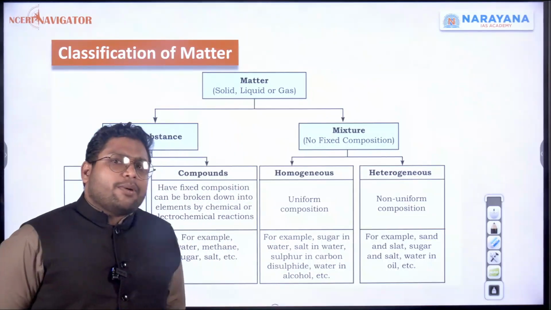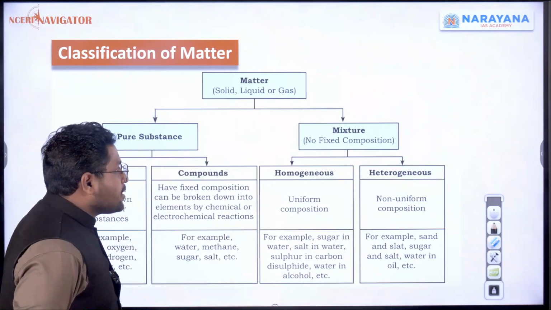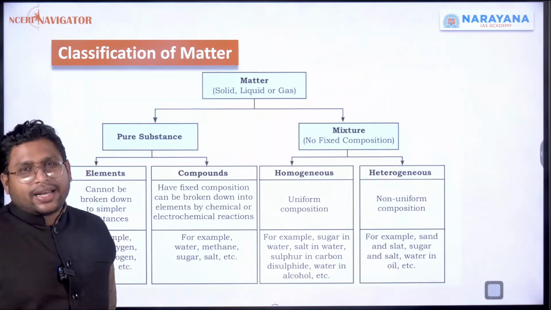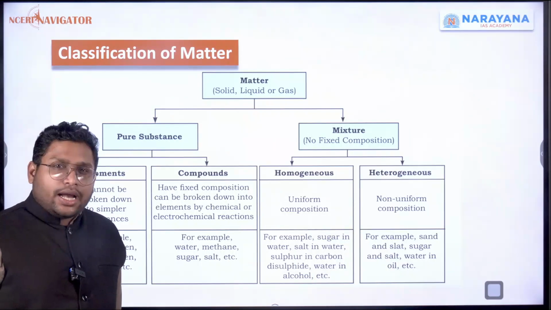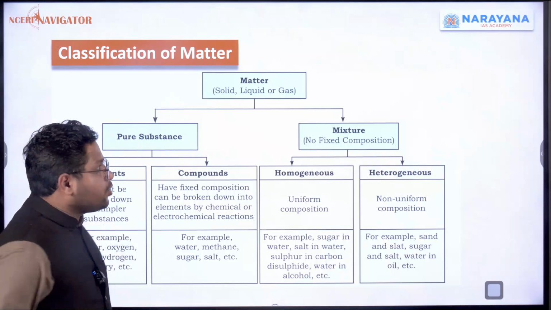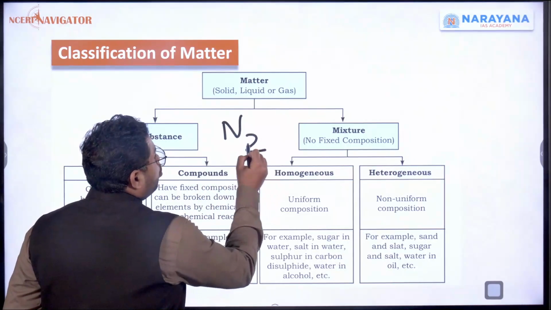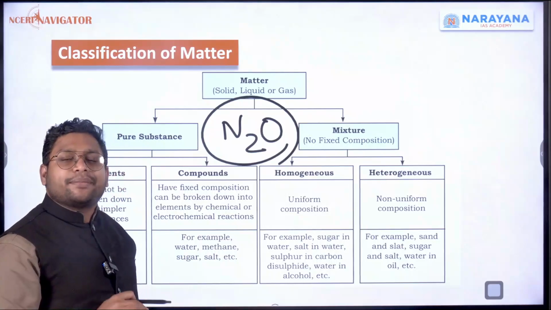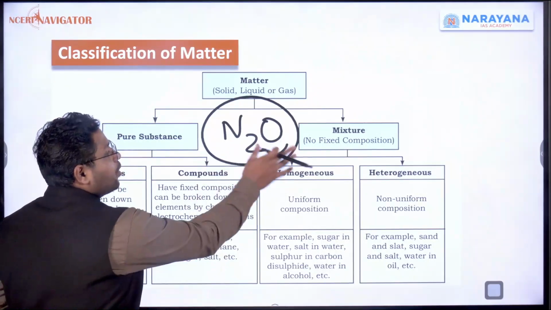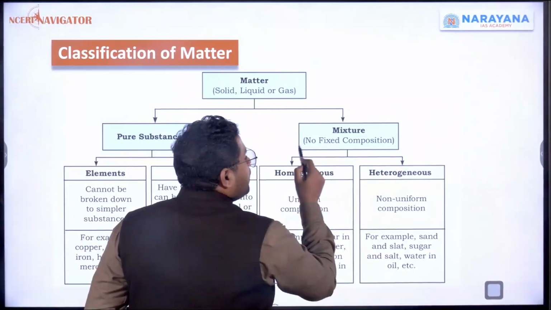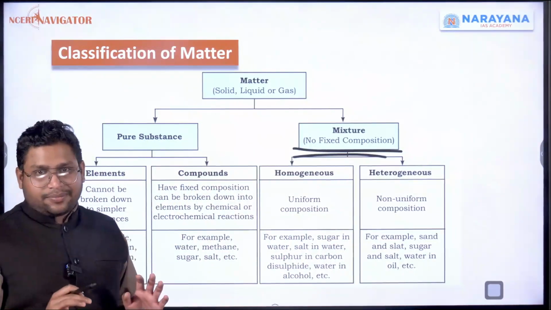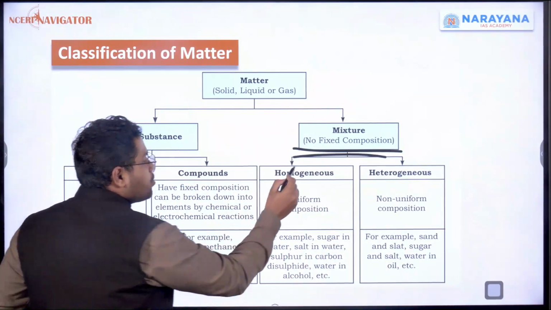Now we are talking about mixtures. Mixture means something where the composition is not fixed. So if you're looking at air, is it like only nitrogen and oxygen should be there in a fixed combination? If this is the combination, we don't call it a mixture as such. This will be a compound. A mixture will be something where the fixed composition is not there. It could be anything.